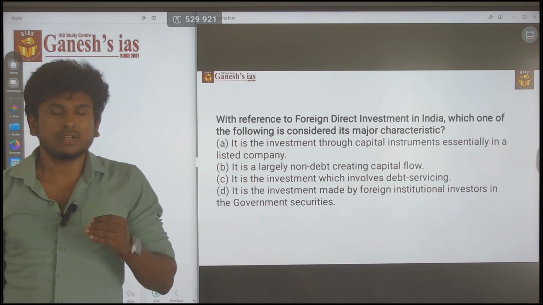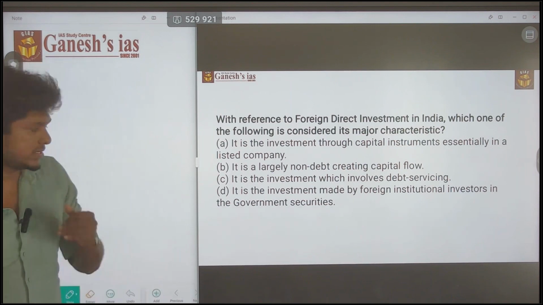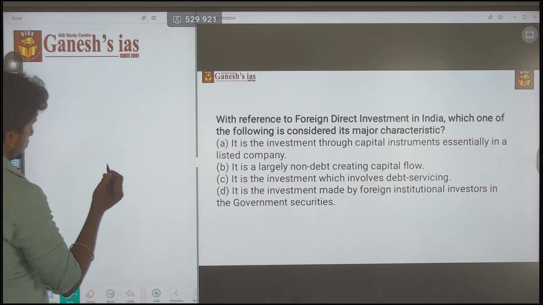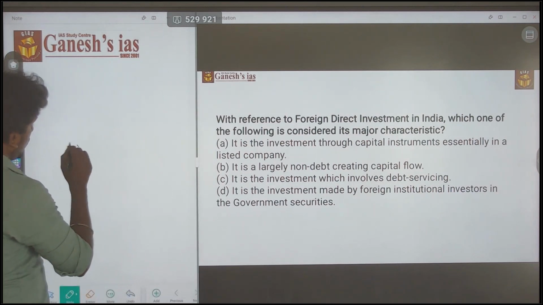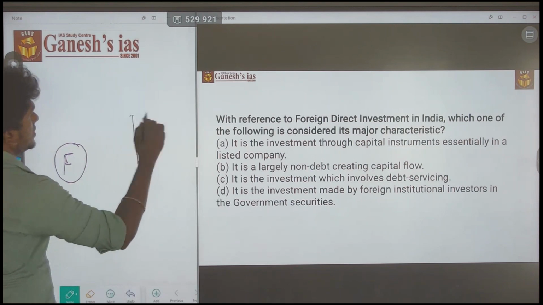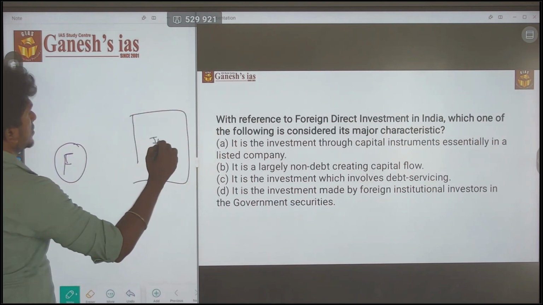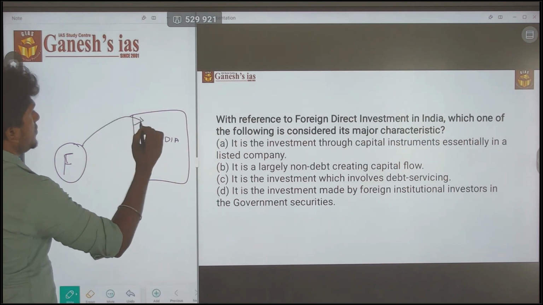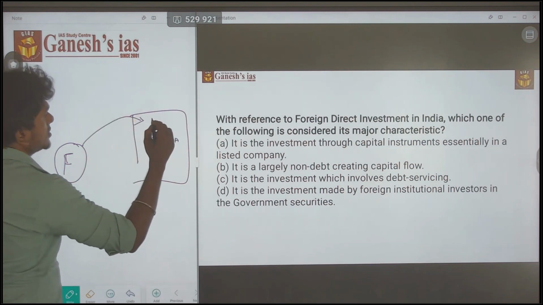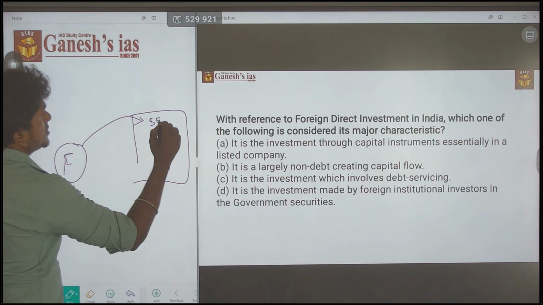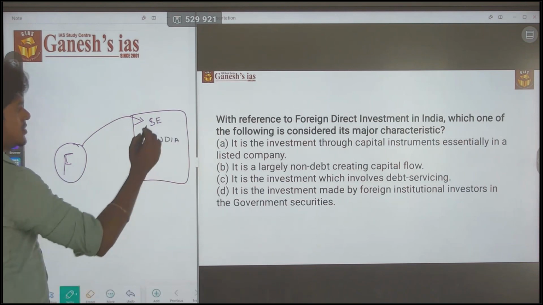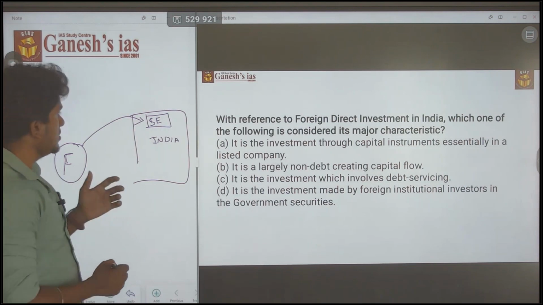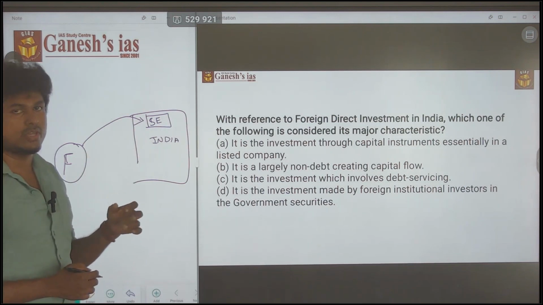Consider that a foreign person is investing in an Indian stock exchange, the Bombay Stock Exchange or the National Stock Exchange.